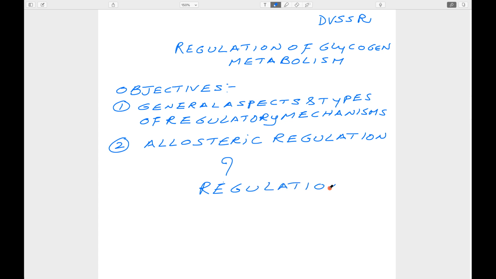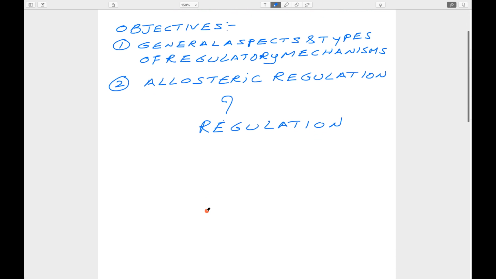Before starting, why regulation of metabolic pathways? Why shall any metabolic pathway be regulated? A metabolic pathway which is taking place in the cell has to be regulated. If a pathway is well regulated, it is a normal condition. If the pathway is not properly regulated, it can be treated as an abnormal condition. That may be related to carbohydrates, proteins, fat and lipids. Let us talk about glycogen regulation.